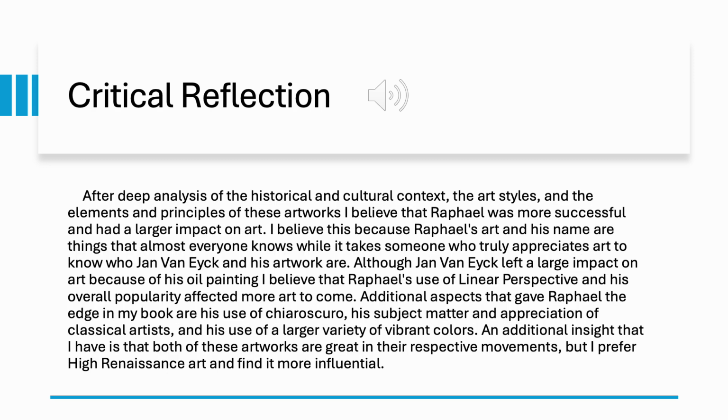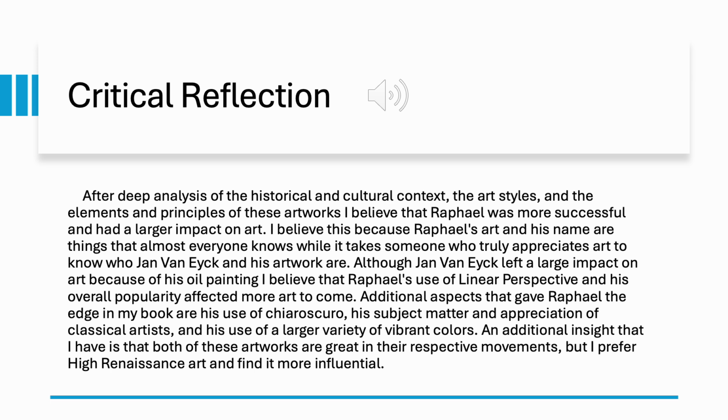Critical reflection. After deep analysis of the historical and cultural context, the art styles, and the elements and principles of these artworks, I believe that Raphael was more successful and had a larger impact on art. I believe this because Raphael's art and his name are things that almost everyone knows, while it takes someone who truly appreciates art to know who Jan van Eyck and his artwork are.